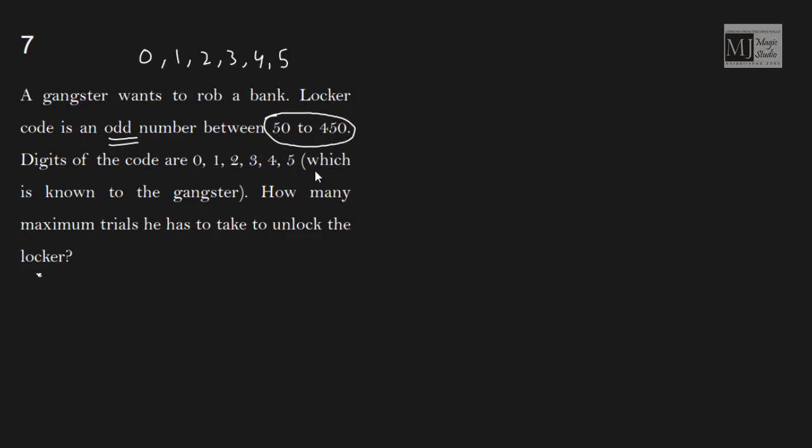That's it. So let's take up block by block. First block from 50 to 99, that is 2 digit numbers. How many 2 digit numbers can be formed which are odd? If these 2 digit numbers are odd, that means it must end with 1, 3 or 5.